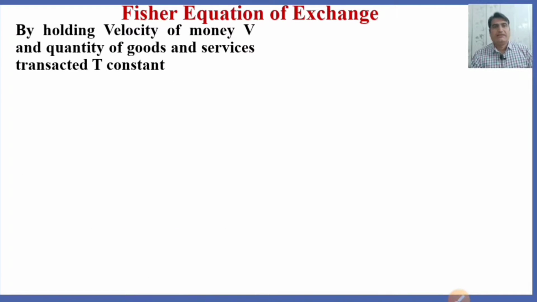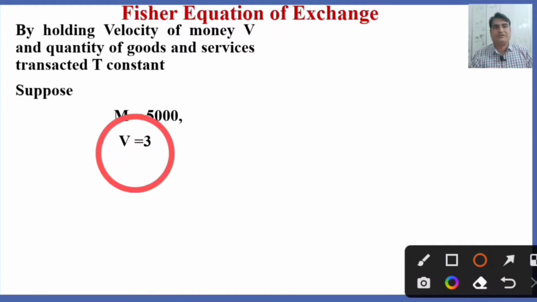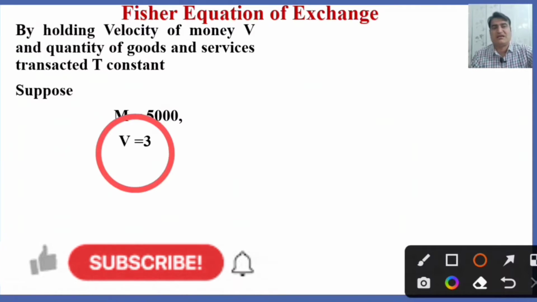By holding the velocity of money V and the quantity of goods and services transacted constant, suppose here the quantity of money in circulation is 5,000 rupees and the number of times the money changes hands is 3. It means these 5,000 rupees are used 3 times in an economy for the purchase of goods and services.